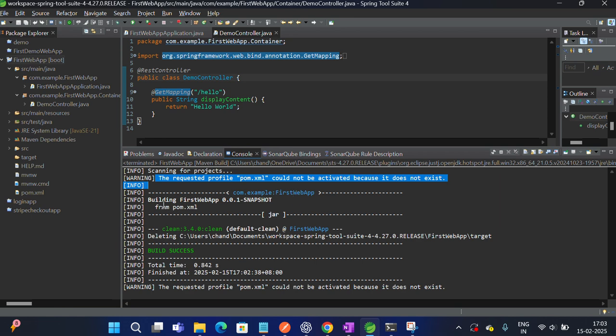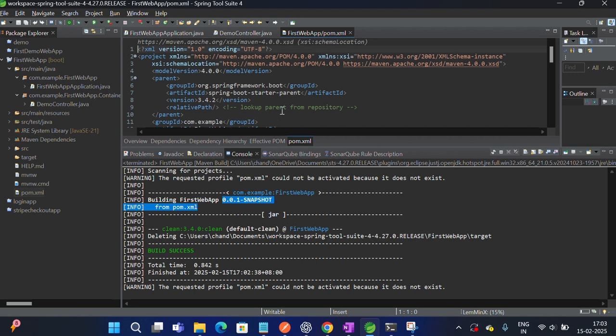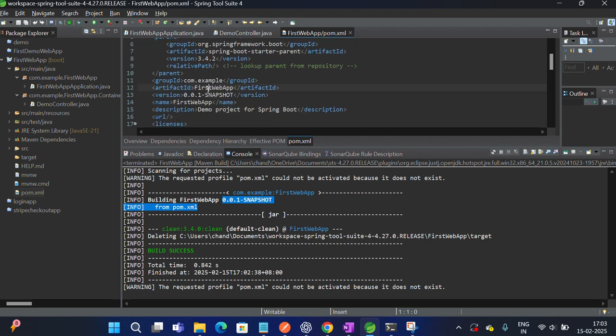Now you can see it identifies the project. How does it identify the project? This name and our application name are both the same, so it identifies our project from the pom.xml, and this is the version of our project. If you open this pom.xml, you can see the name of our project and the version.